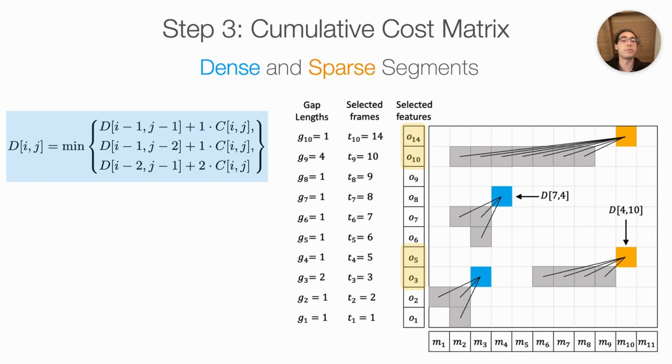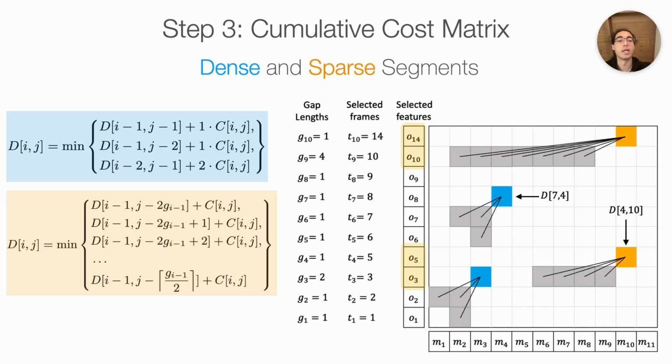For the orange example shown in this figure, notice that O5, O3, and O2 contain a gap, and O14, O10, and O9 contain a gap. For this region, the sparse mode would be used to calculate these entries in the cumulative cost matrix as shown in orange. The dynamic programming equation for the sparse mode is shown at the left. Here, we allow for transitions from the previous row with a maximum time warping factor of 2, which maintains consistency with the dense mode.